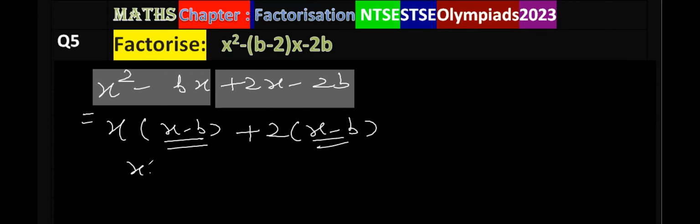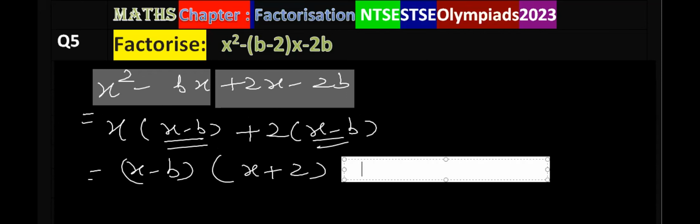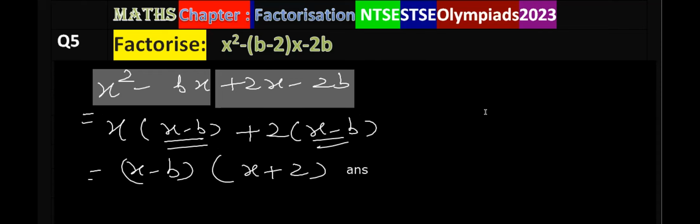Again, x minus b is common. So take x minus b common. That will be x plus 2. And this is the answer of this question. Now we can go for the next question.